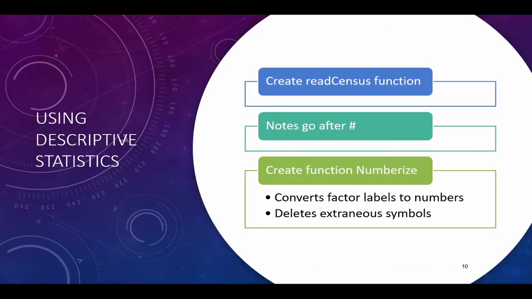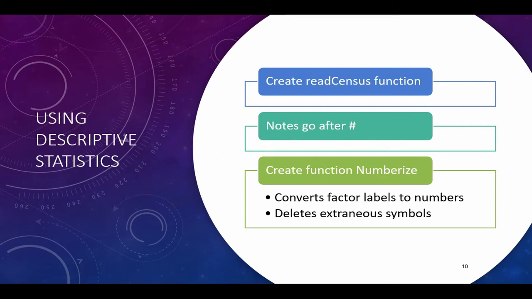Okay, that was fun. But let's take this back into that US population sample that we had last week. That was really good data. What I want us to do is create a new function. We're going to call it read census. What that's going to do is all of the steps that we did during the data munging: it's going to read the data in, clean it up, and give us useful data.